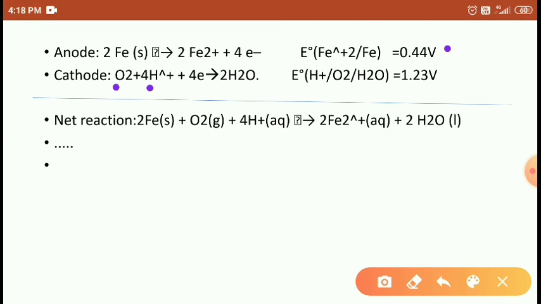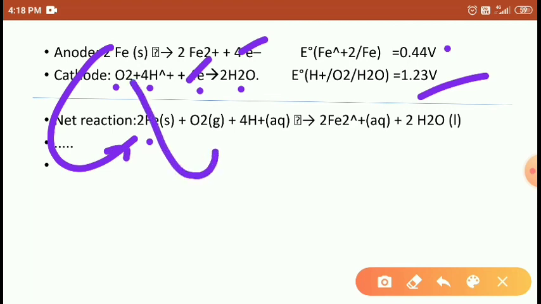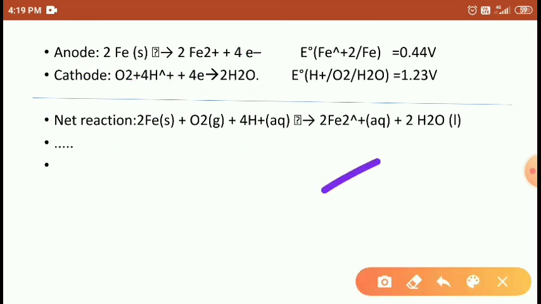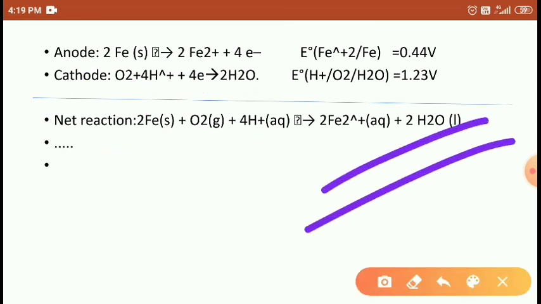Oxygen, hydrogen ions and electrons convert into water, electropotential 1.23, right? The 4 electrons get cancelled, and nothing else remains. So iron, oxygen and hydrogen ions turn into Fe2+ and water. This is the rusting of iron process. Right students?